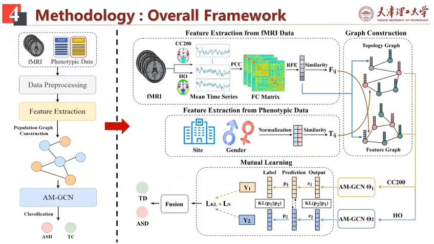First, we have to pre-process the raw fMRI data and the phenotypic data. And for the fMRI data, we adopt a widely used pre-processing pipeline, CPAC. And for each subject, we can get a 2,000-dimensional fMRI features. And then we normalize the phenotypic data to obtain the phenotypic features.